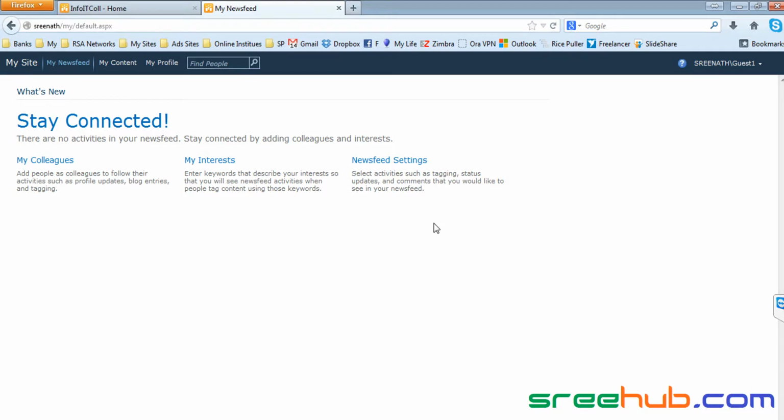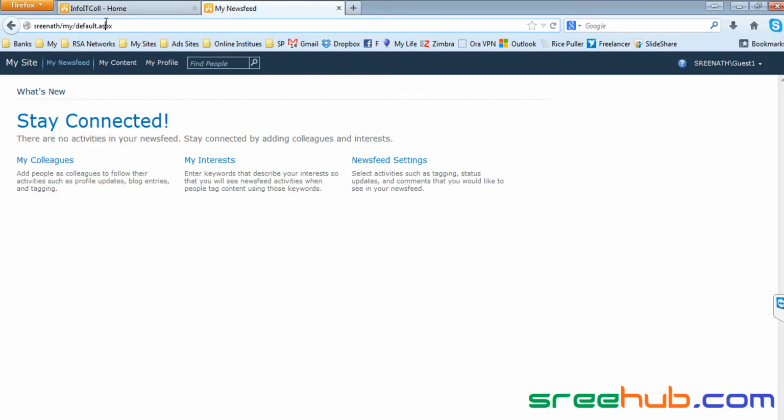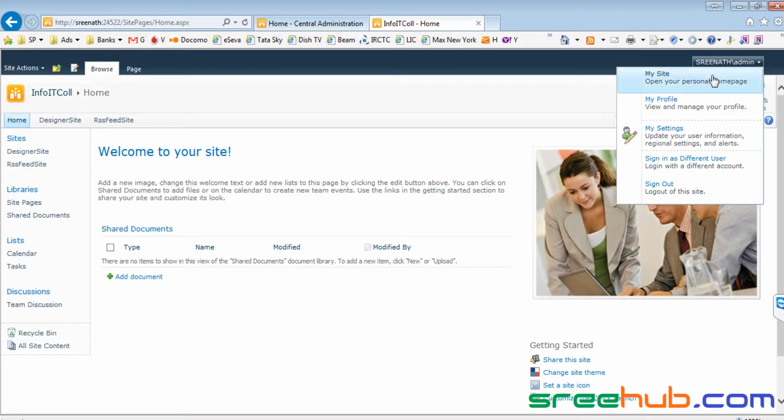Each and every profile page, this is your profile page actually, this is your my site, will be directly connected to your direct SharePoint sites, where you don't need any port and all, right? But these other things are created by some site collections and websites, and inside the website you have different sites and all. But my site is directly connected to a direct SharePoint, so for each and every user there will be one my site for him, right? We have seen guest one. If I go to admin again, he'll have a separate my site again. He can create his own my site.